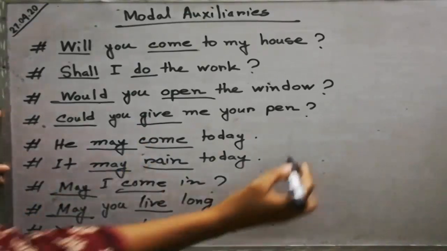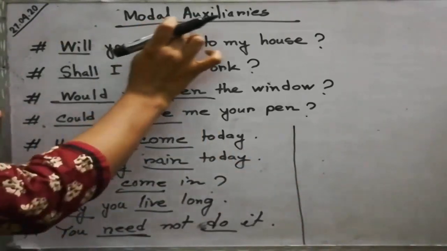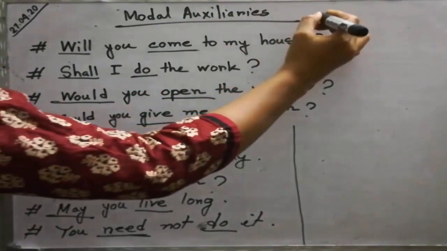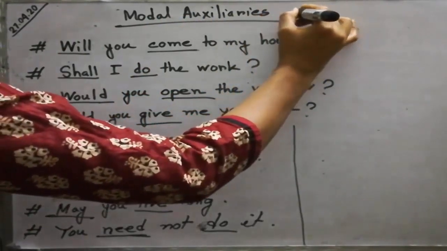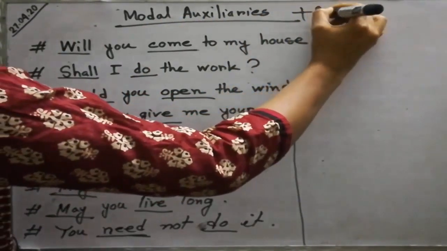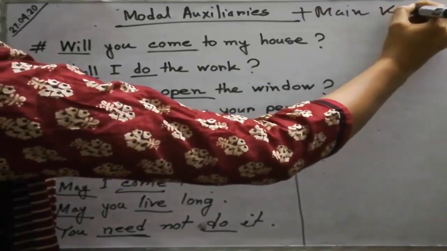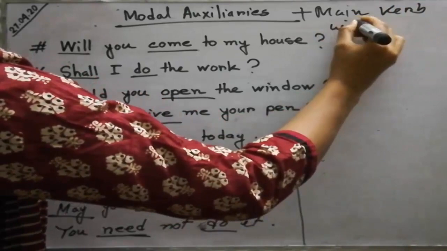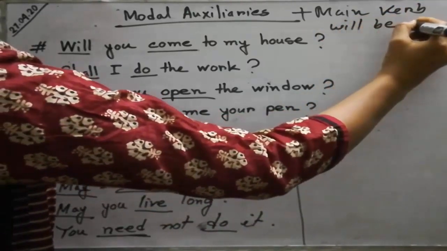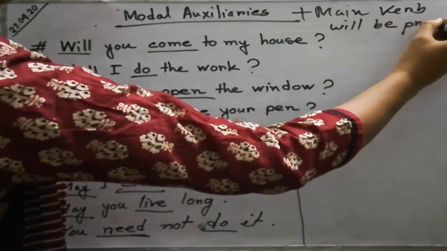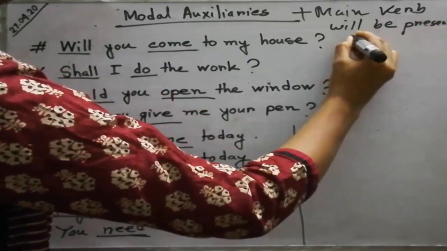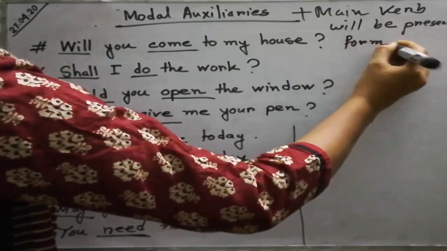Base means that after the modal auxiliary verbs, the main verb will be in the present form, or we can say base form.